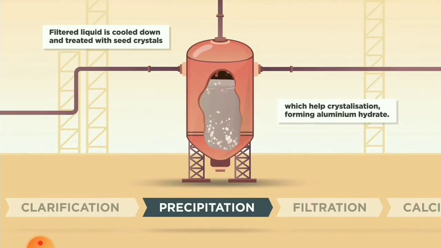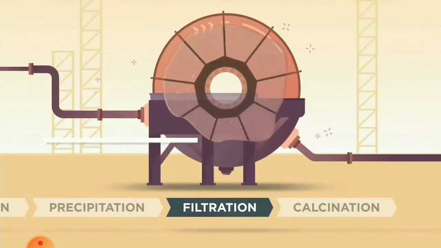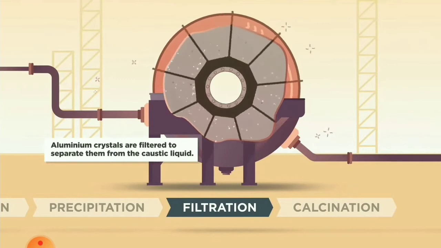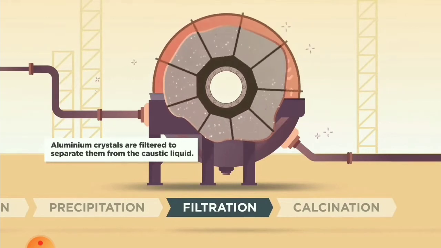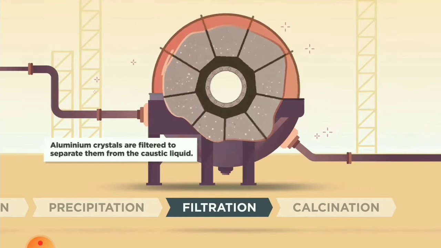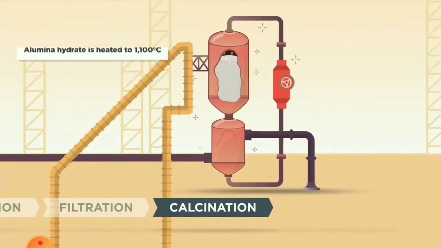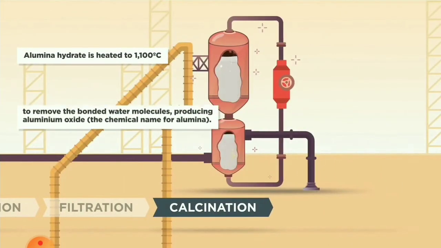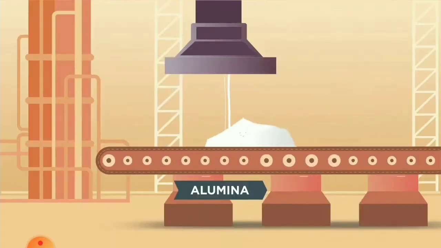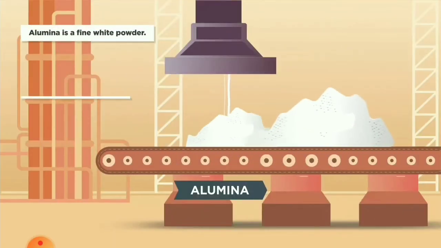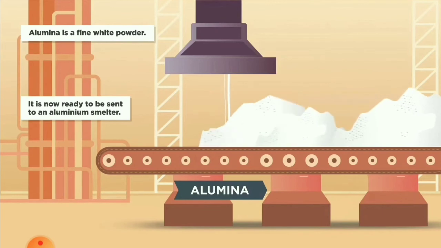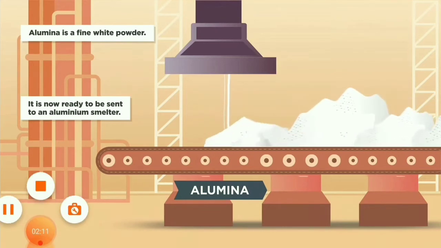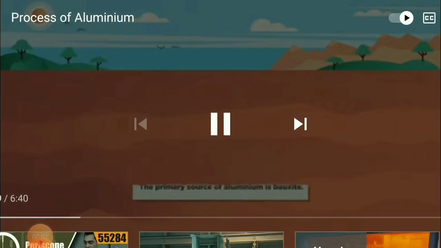After mixing it with water, further this precipitate is filtered. All these aluminium hydroxide crystals which are there are filtered. Then calcination: it is heated to 1000 degrees Celsius to remove all other things, and we get alumina. Now this alumina, you could see it is a very fine powder crystal, and it is ready for extraction of aluminium.